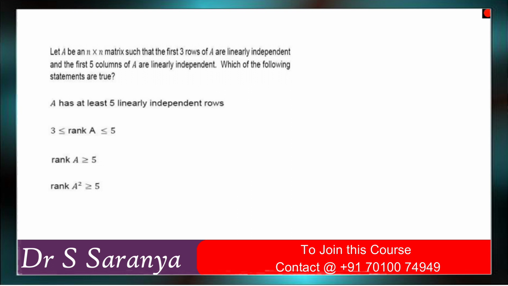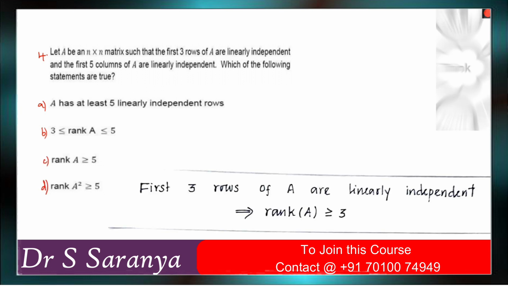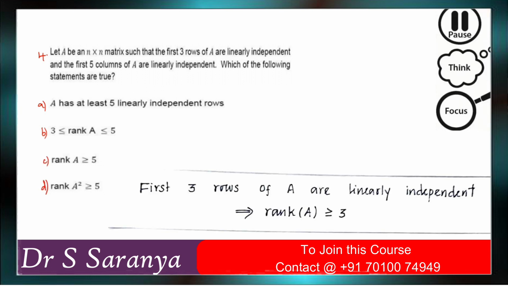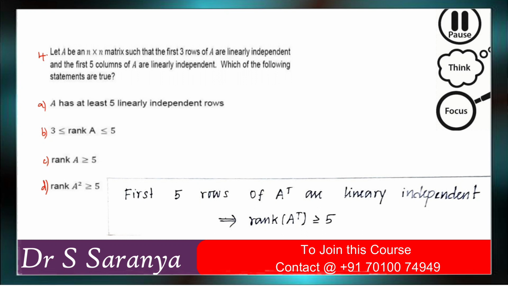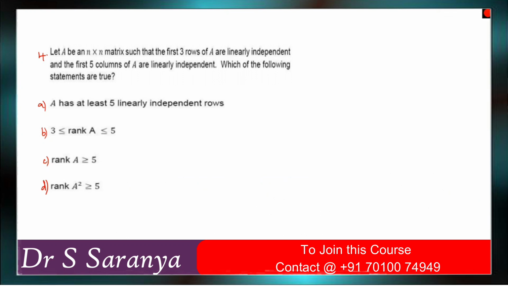So what is the next question? It is the fourth problem, right? The fourth problem is related to rank. Okay. Now let A be an n cross n matrix such that the first 3 rows of A are linearly independent and the first 5 columns of A are linearly independent. Which of the following statements are true?